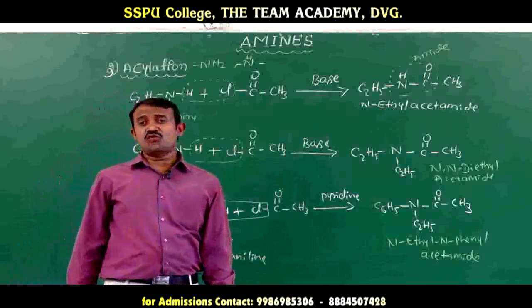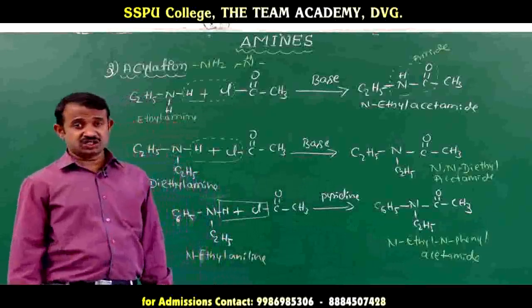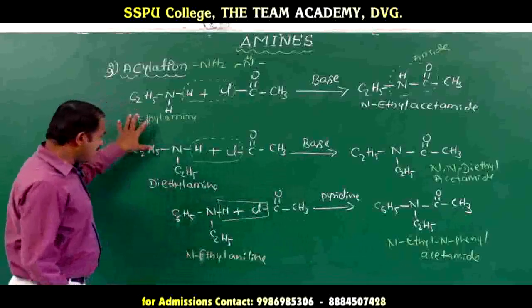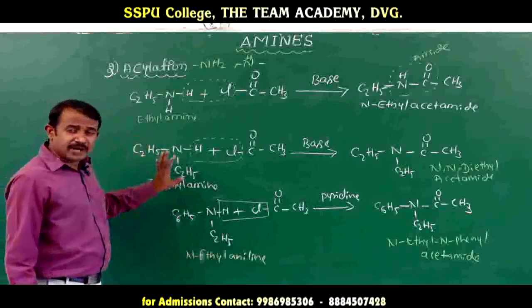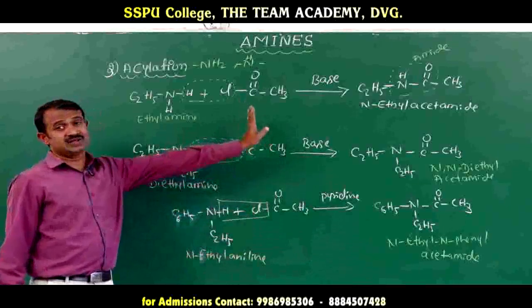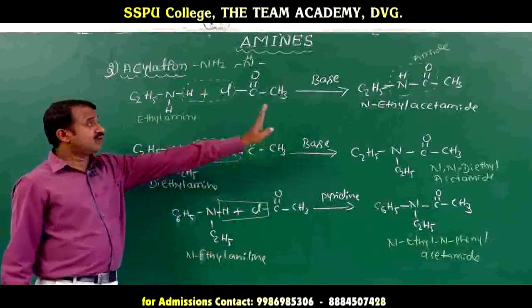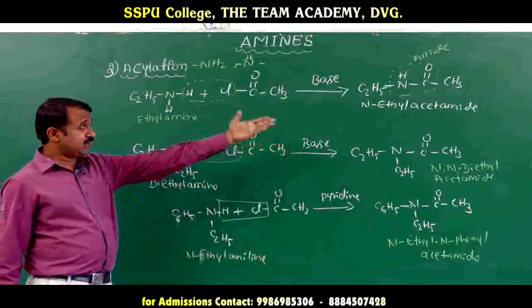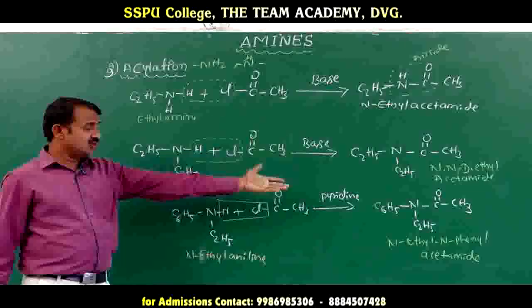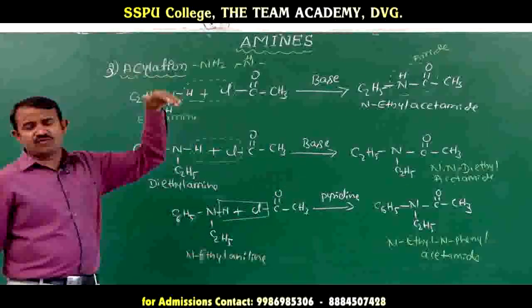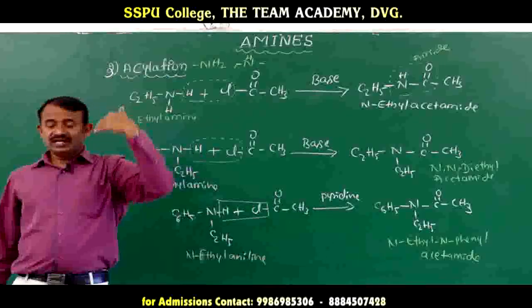This is a nucleophilic substitution reaction that is called acylation. Aliphatic and aromatic primary and secondary amines, the N-alkyl derivatives, only react with acid chloride to form acetamide. Okay, this is the important character of acylation. Next we will go for the carbylamine test.